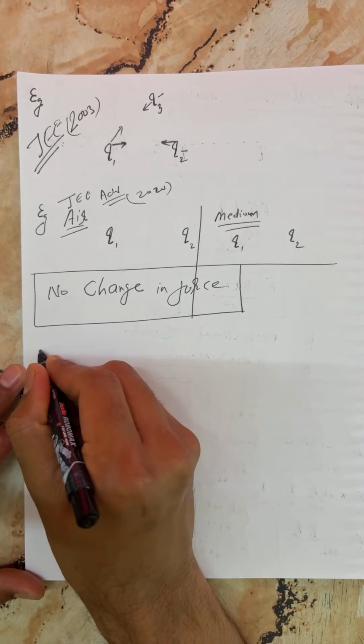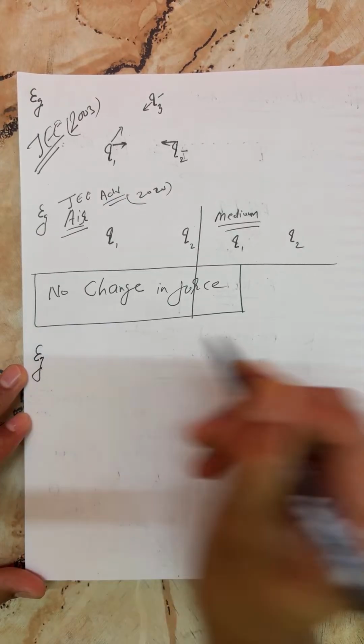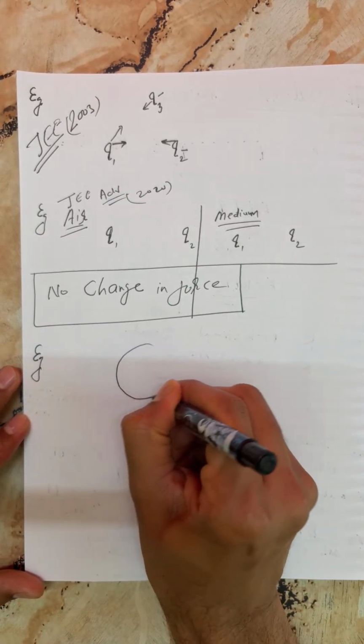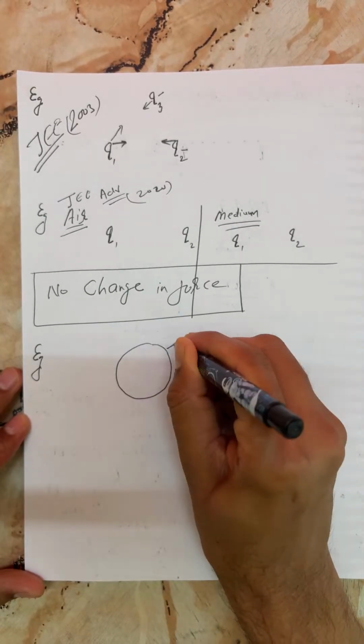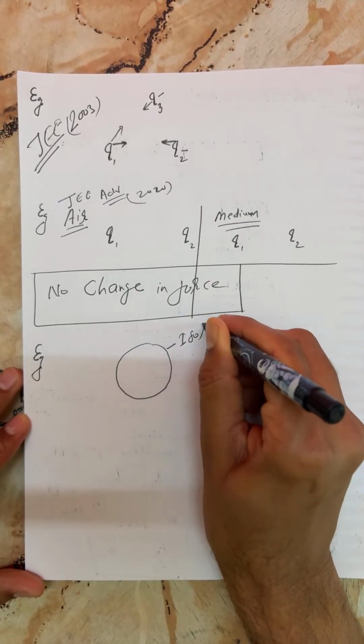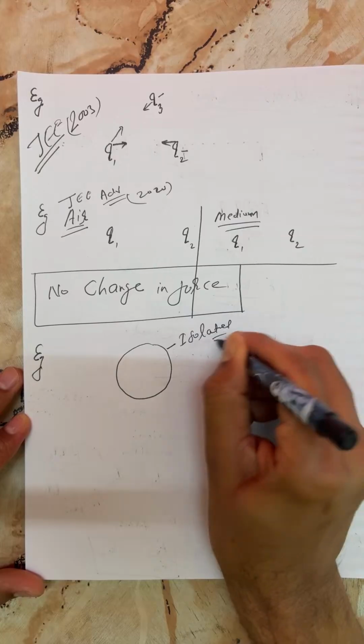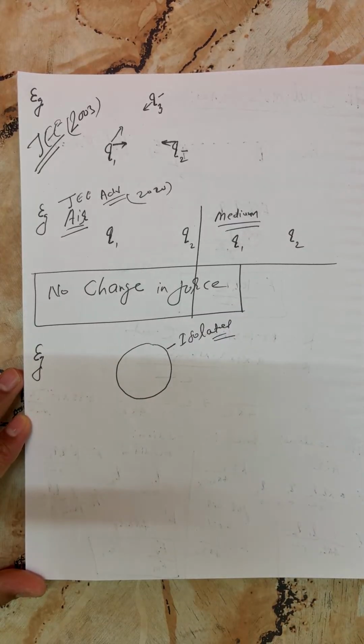Now have a look at the next question, my dear. You can say this is body A, which is isolated, right? What is the meaning of isolated?